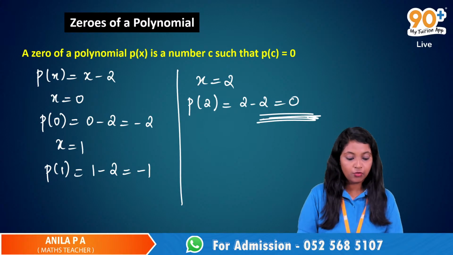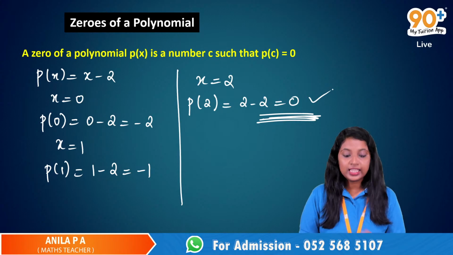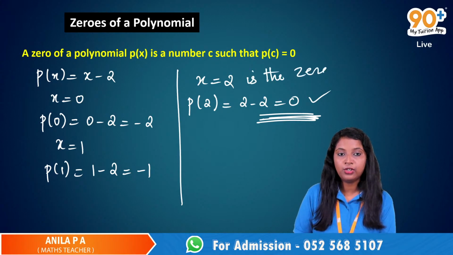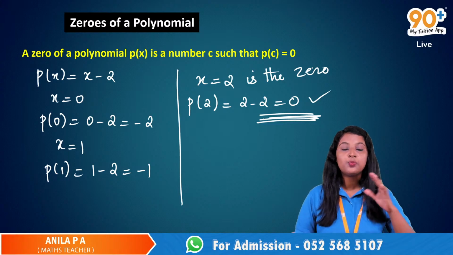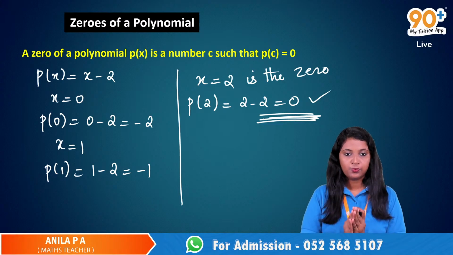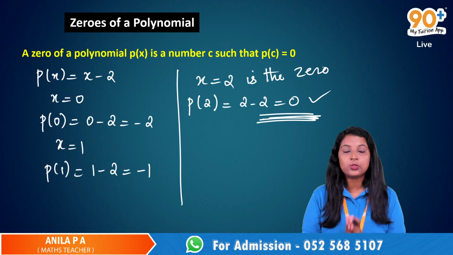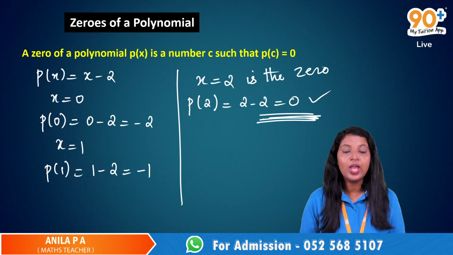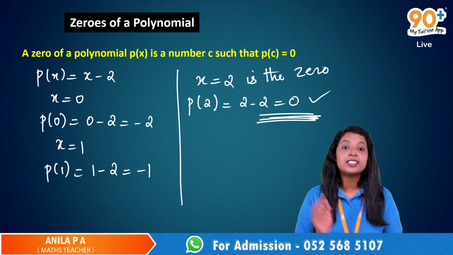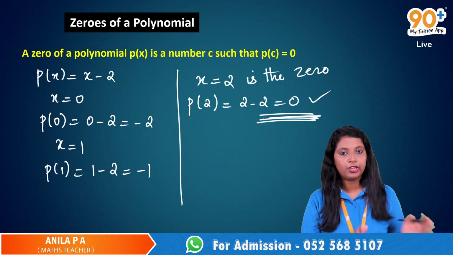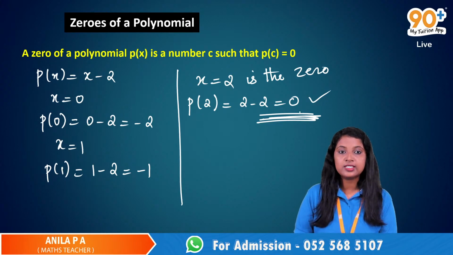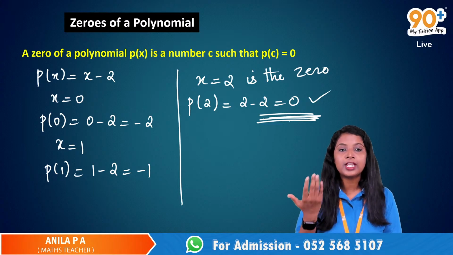So whenever we get a value like 0, then this number 2 is known as the zero of that polynomial. The number which makes a polynomial zero, that number is known as the zero of that polynomial. So here x is equal to 2 is the zero, because at this point p of 2 is 0, or the value of that polynomial is 0.